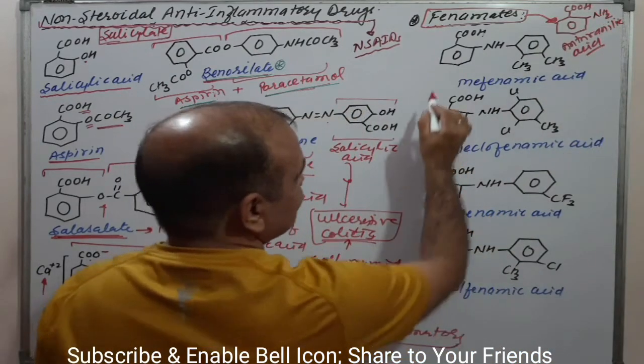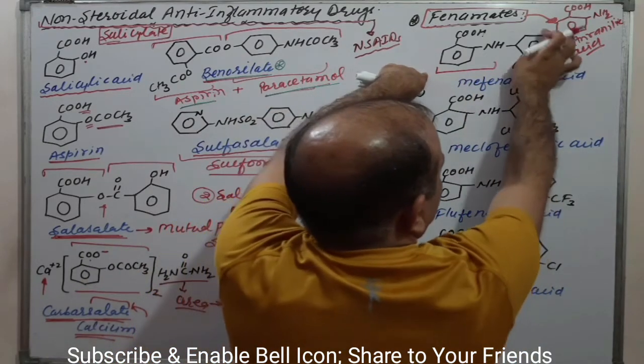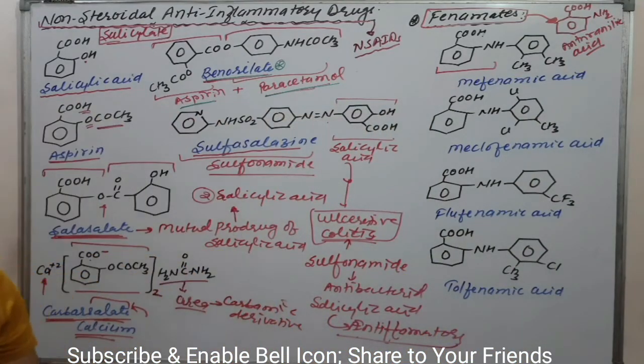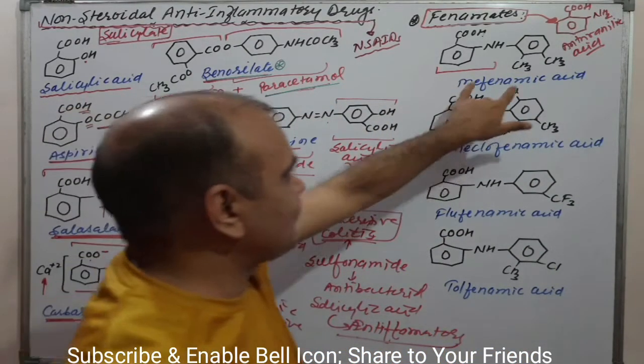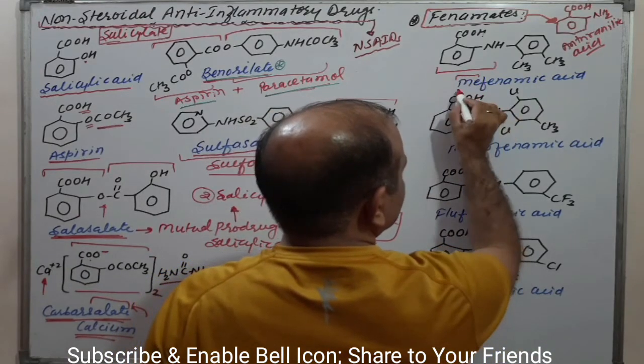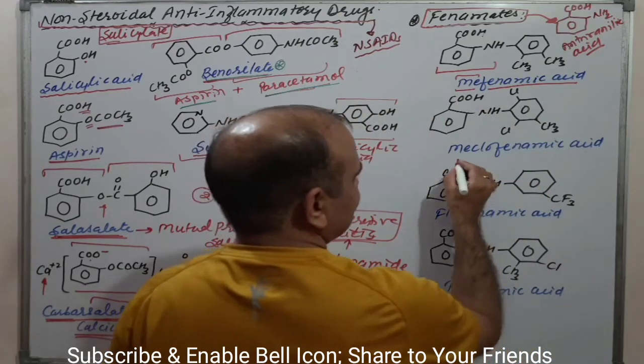Try to understand this one. This part is the anthranilic acid. Here this phenyl ring system is attached with two methyl groups, that is mefenamic acid. Me is for methyl, that is mefenamic acid.